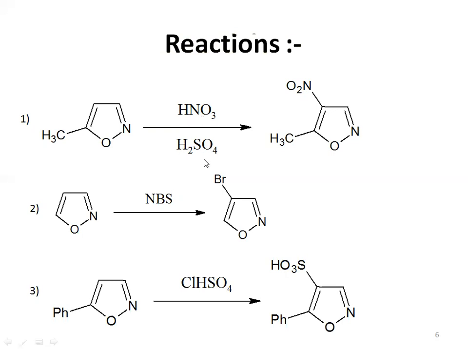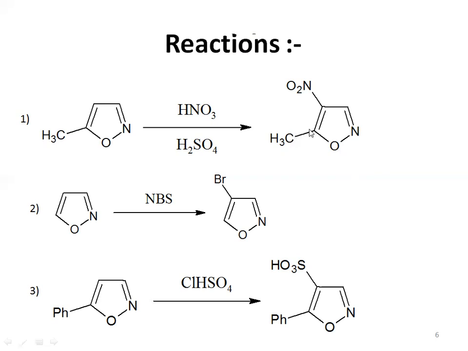Nitric acid and sulfuric acid are used in the nitration reaction, right? This prepares a nitrating mixture which will give us one electrophile, which is NO2. So it is an electrophilic substitution reaction, and as we see, electrophilic substitution will take place at the fourth carbon atom. So the nitro group, which is our electrophile, will attack the fourth carbon atom, and we will finally get this structure.